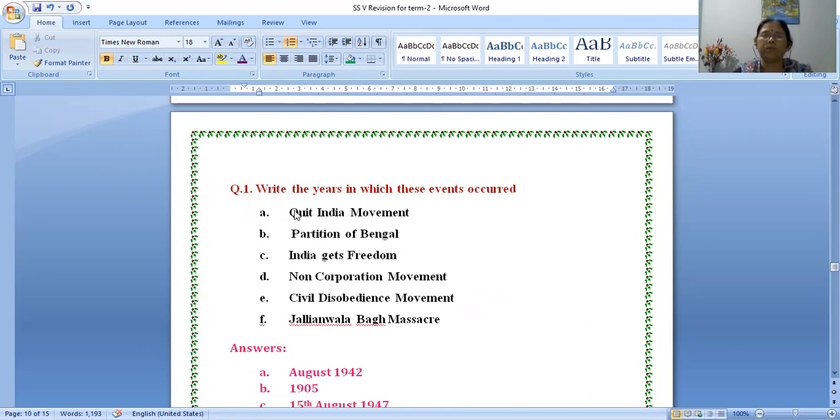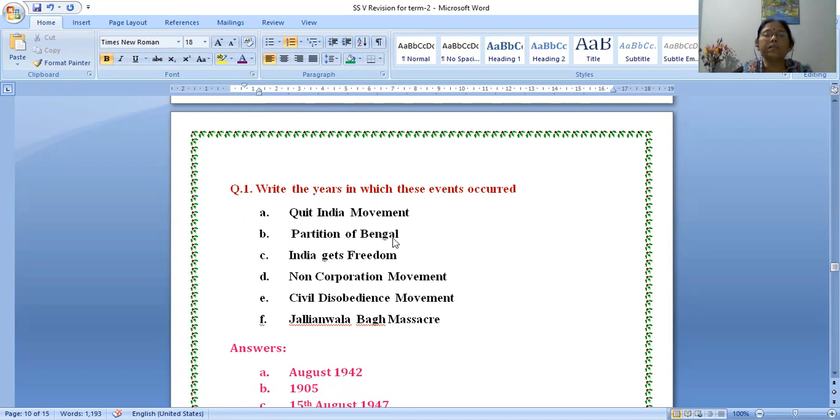Yes, what is the question? Write the years in which these events occurred. For example, the first one, Quit India movement. Which year did it take place? The answer is August 1942. Yes, the Quit India movement took place in August 1942. Okay.